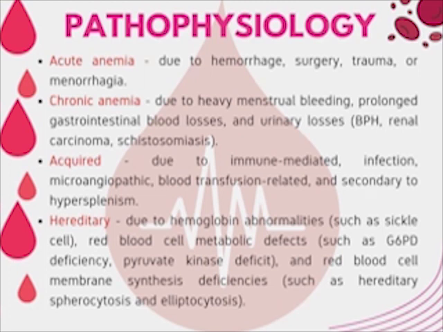Hemolytic anemia can be caused by acquired and also hereditary factors. Acquired is due to immune-mediated causes, infection, microangiopathic causes, blood transfusion related, and secondary to hypersplenism. Hereditary is caused by hemoglobin abnormalities, red blood cell metabolic defects such as G6PD deficiency, and red blood cell membrane defects such as hereditary spherocytosis. Deficient erythropoiesis is classified as microcytic, normocytic normochromic, and macrocytic.